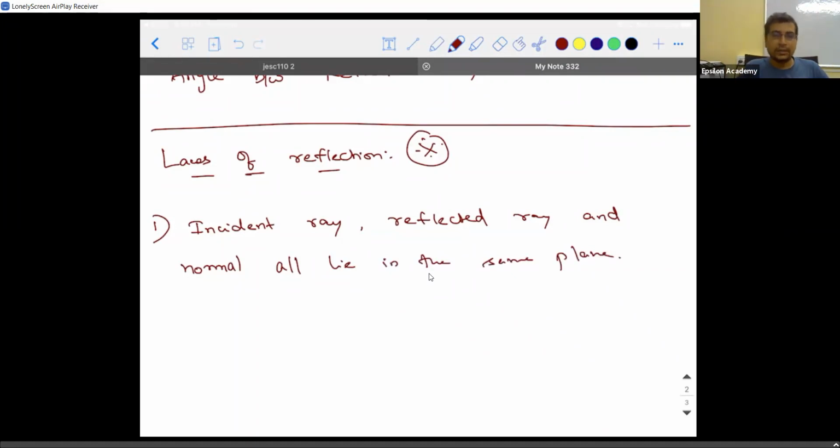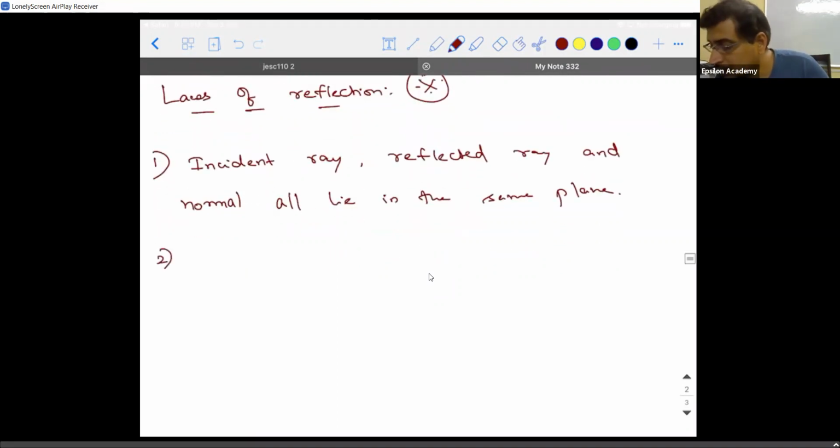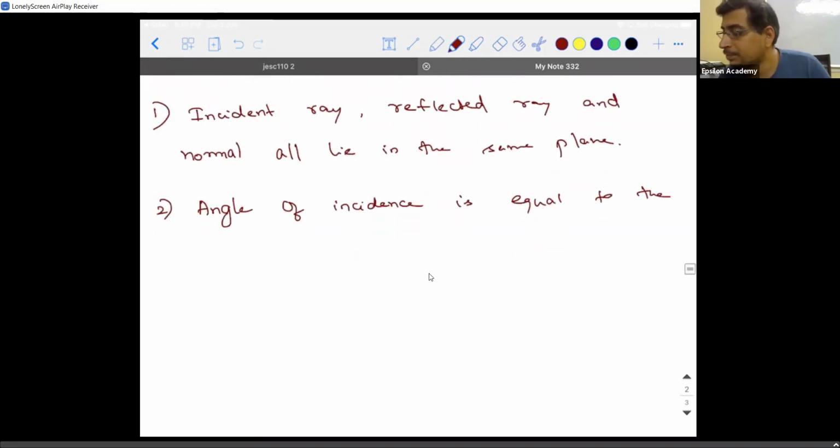So incident ray, reflected ray, and the normal all lie in the same plane. I'll explain what it is. Second, the angle of incidence is equal to the angle of reflection.